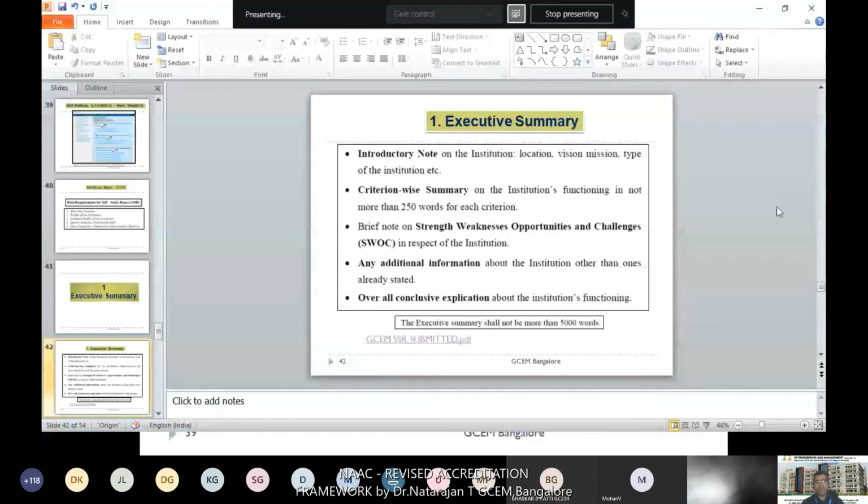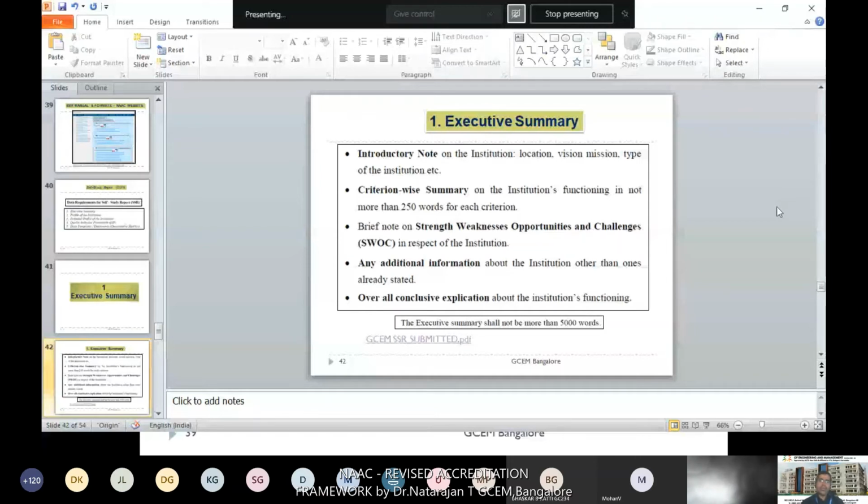But in the NAAC portal, it is available as the first one. It contains an introductory note of your institution, location, vision, mission, and other details. Then it has some brief report about that. Then criterion wise summary, within 250 words you need to make a criterion wise summary.